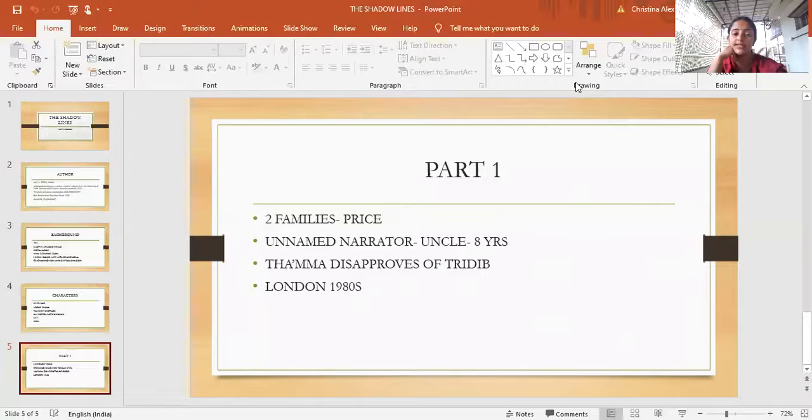Okay, so the grandmother is there, Thama, and she disapproves of Trideep. The narrator idealizes Trideep, but the grandmother disapproves, and that's why the grandmother says that no, Trideep did not look like you. She does not like Trideep in the beginning of the novel. Thama doesn't like Trideep, and she insists.